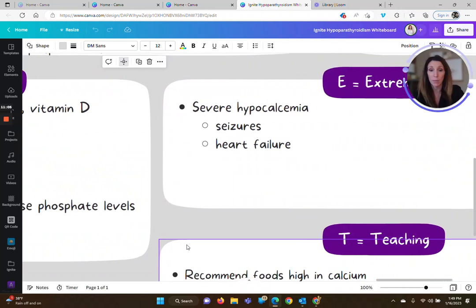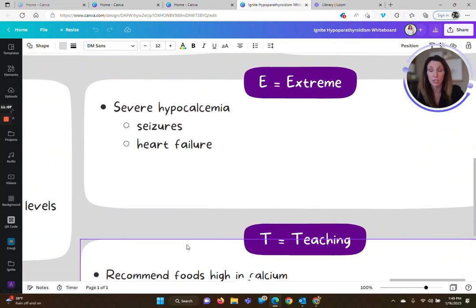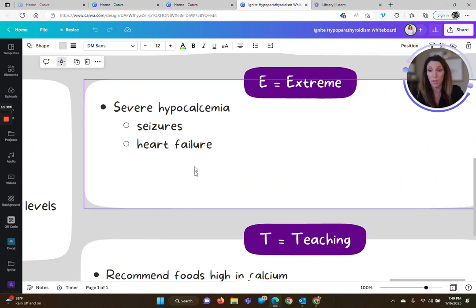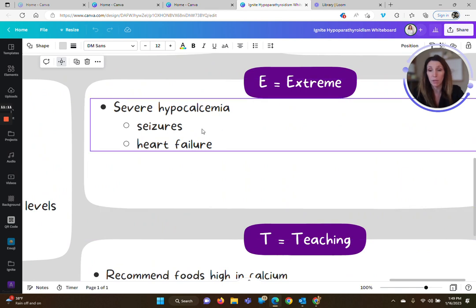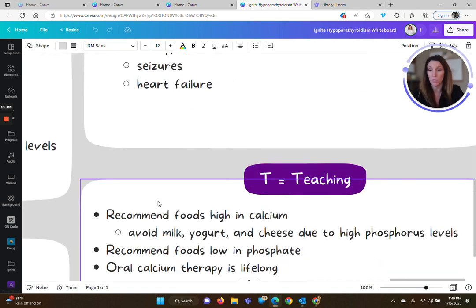And now we're going to talk about E for extreme, so the worst case scenario. If we have severe hypocalcemia, we already said they could have a seizure and they could get injured during a seizure. It could lead to brain damage, things like that. So that's an extreme situation with hypoparathyroidism. And then heart failure, based on just the cardiac function relying so much on calcium levels. That could be an extreme situation for a patient who has hypoparathyroidism.